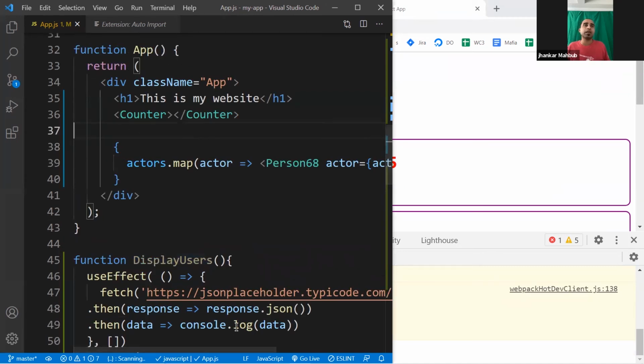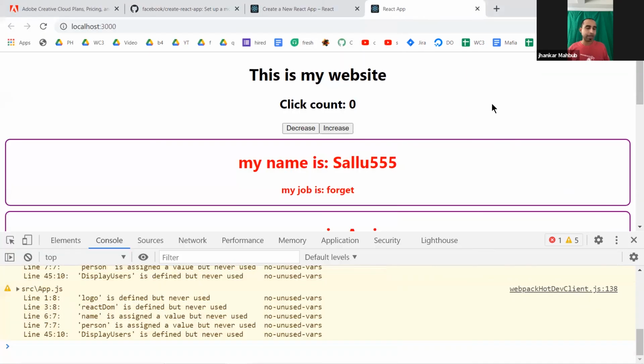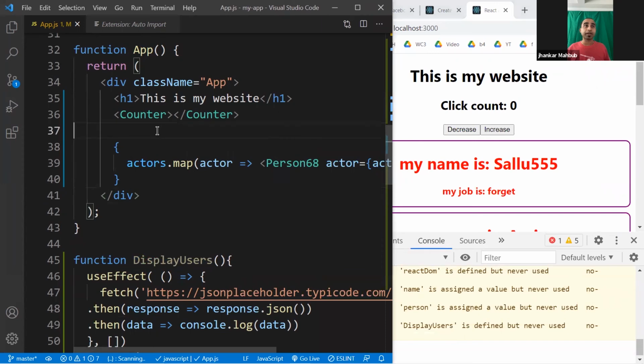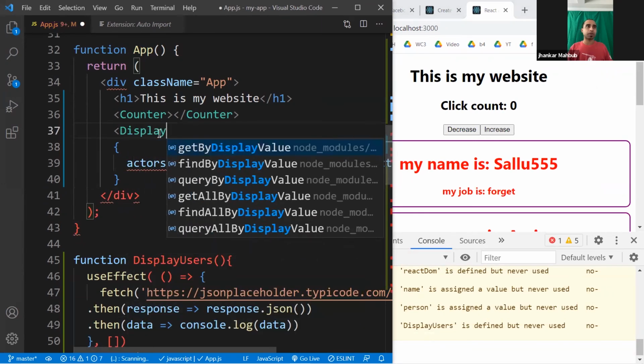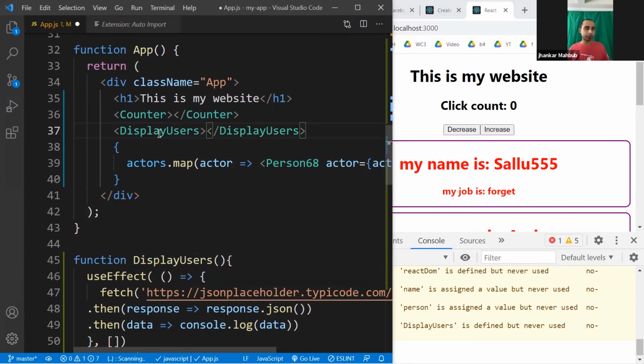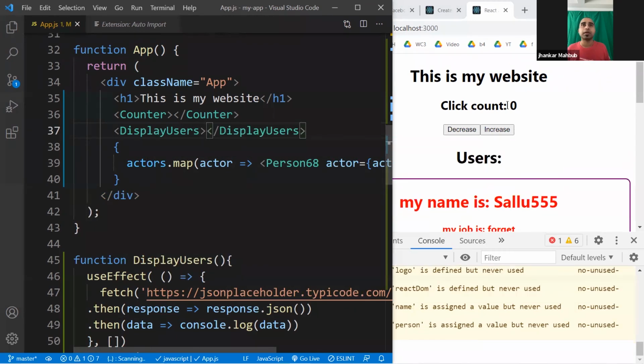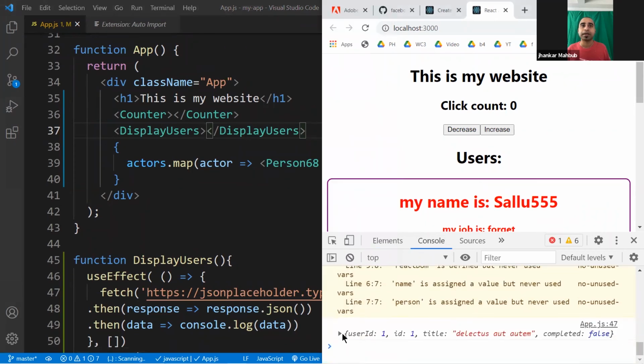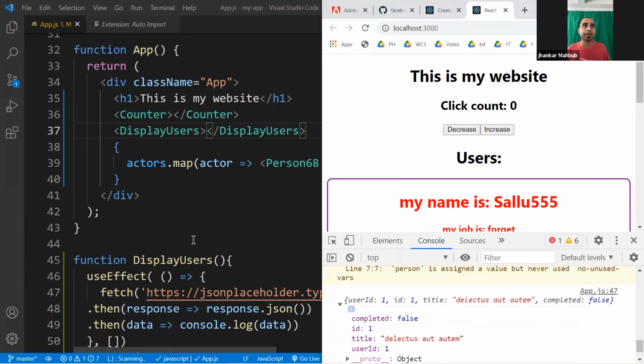Since we are not using that, users is not showing here, and this data is not loaded at all. So what we can do is call DisplayUsers. If you do this and save it, you'll see Users is here, and you'll see all the data for whatever API is called here is loaded here.